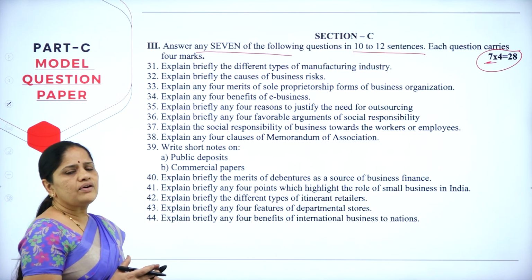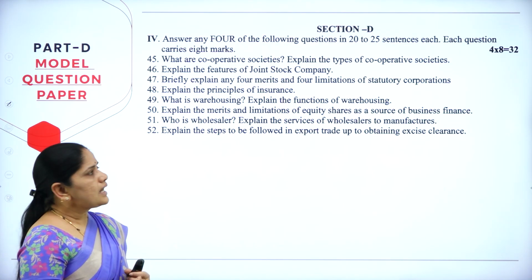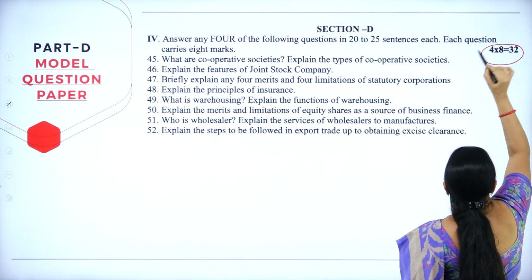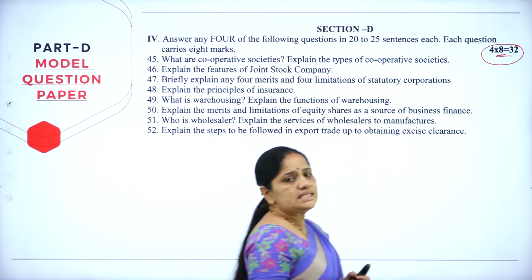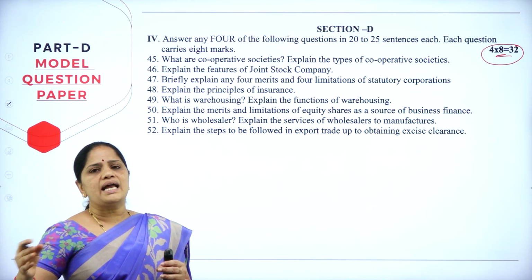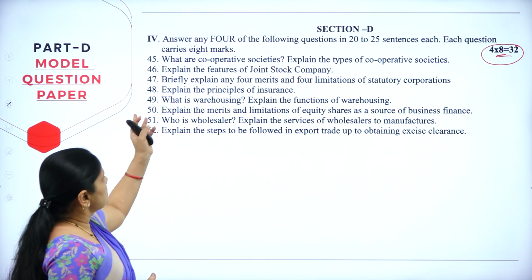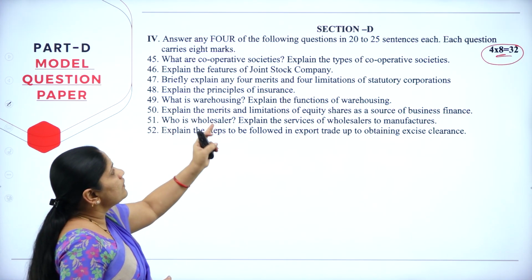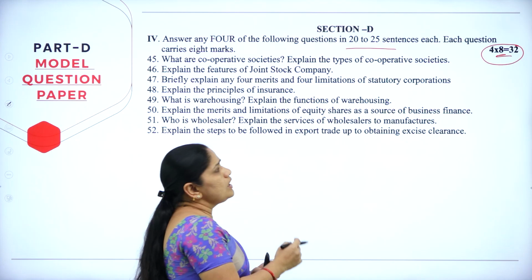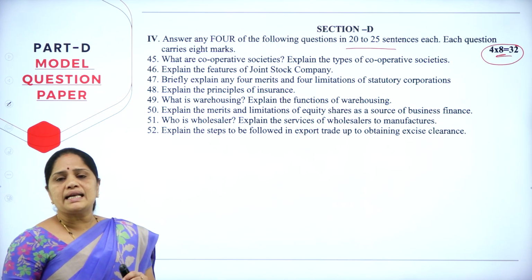So only half of the questions whatever you have read, that will be answered here. Now next, coming to section D, it carries 32 marks. Each question carries 8 marks. As and when the section is going, that is C, D and E, the answers become lengthier and lengthier. Here they are asking you to answer any 4 of the following questions in 20 to 25 sentences each. So almost it should cover 1 page of your answer sheet, and each question carries 8 marks.